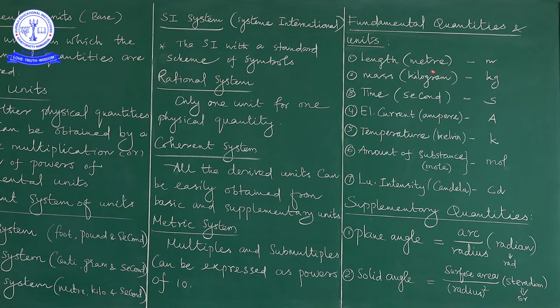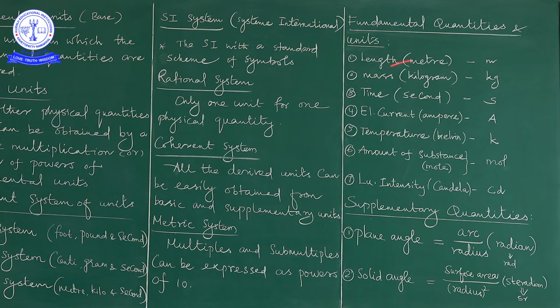For example, look here, length. Length is a physical quantity, and it comes under the fundamental quantities. The unit of length is meter, which we know very well. The symbol of the meter is small m. We have to express it like this only. Don't use capital M. We have to use small m only.